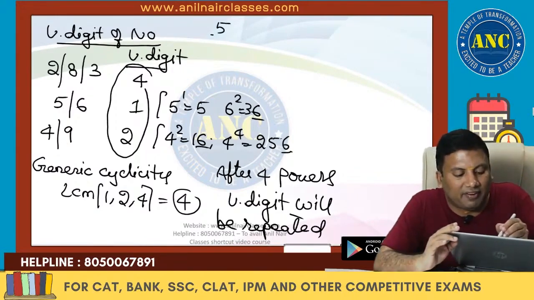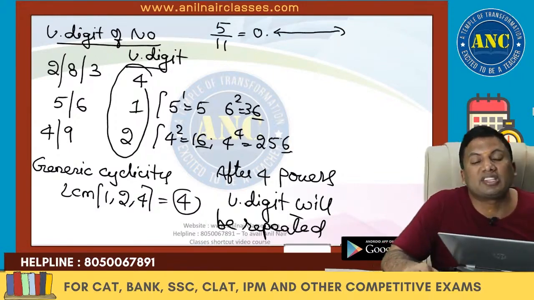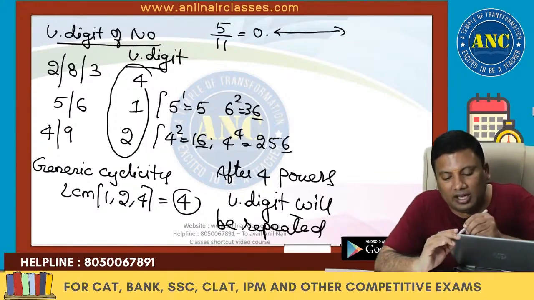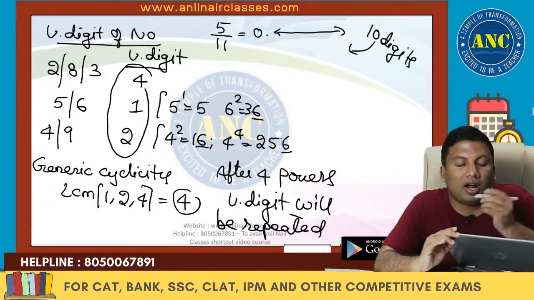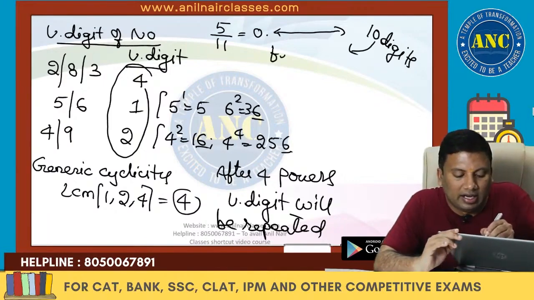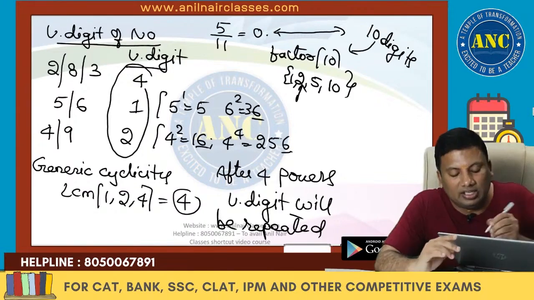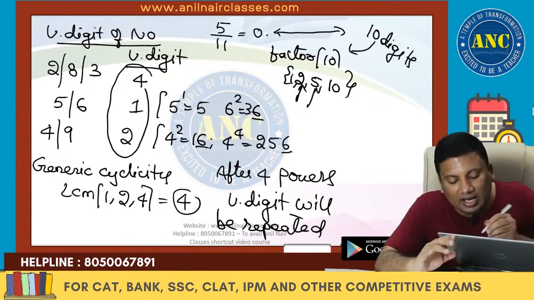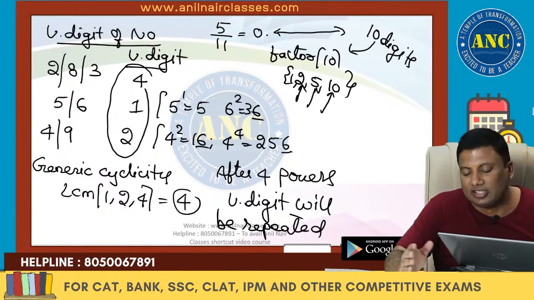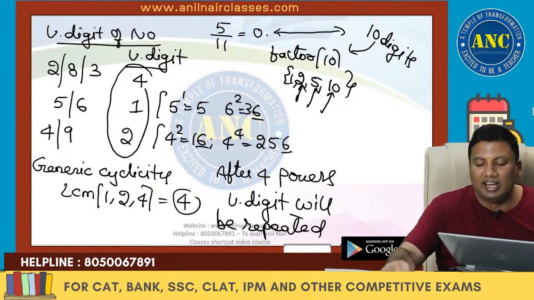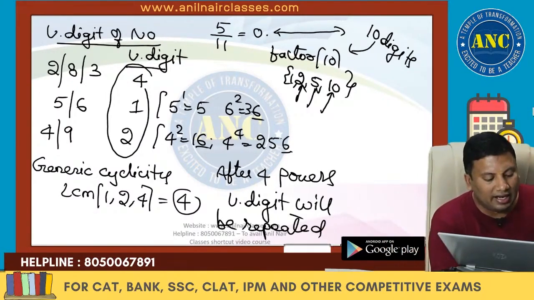Similarly, if I take 5 by 11, it is point after the dot. What is the maximum number of digits after which the repetition will be there? P minus 1. 10 digits it will be repeated. It is not only 10, it can also be a factor of 10. What are the factors of 10? 1, 2, 5 and 10. It can repeat after 2 digits. It can repeat after 5 digits. It can repeat after 10 digits. Generic cyclicity, it is nothing but 10. I hope the idea is clear.